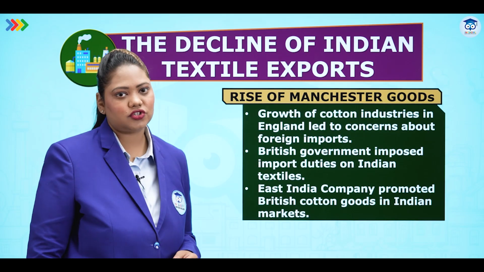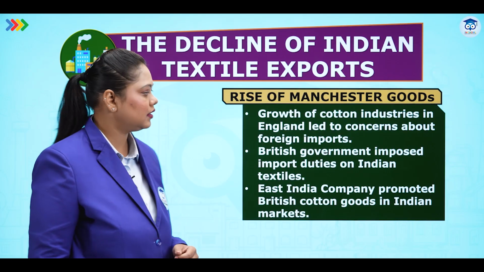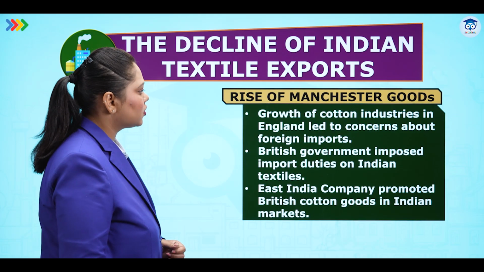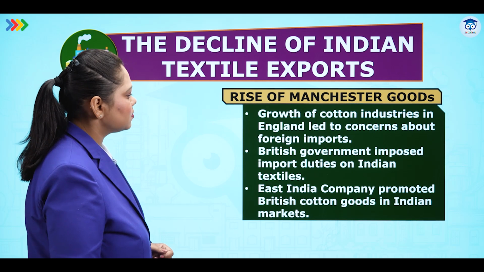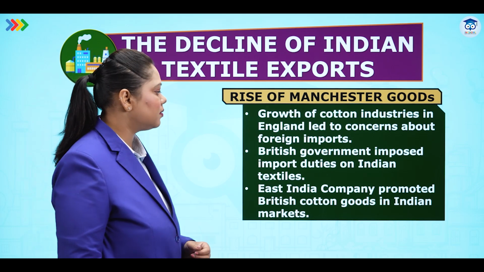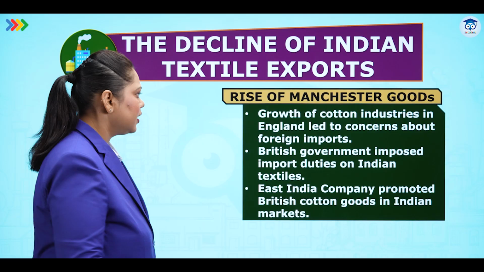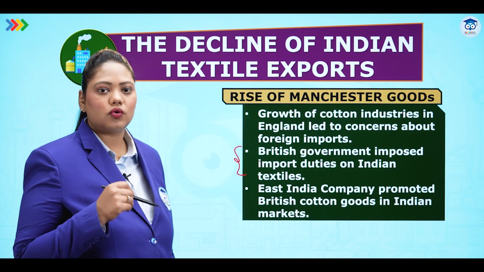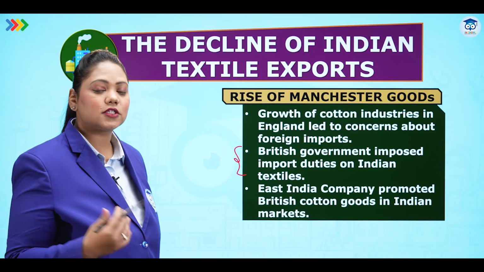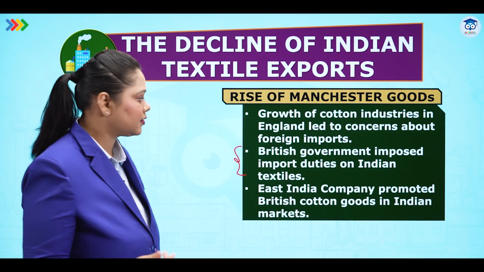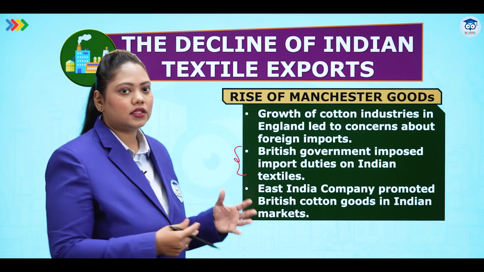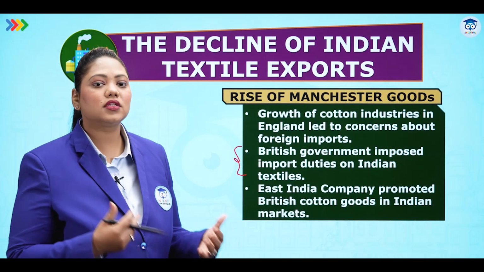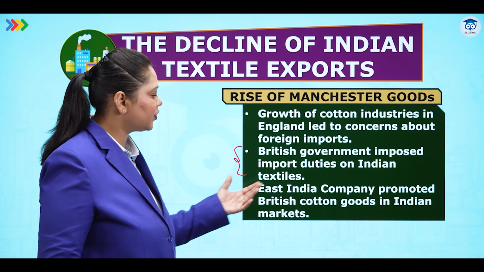Rise of Manchester goods. Manchester goods from London. Growth of cotton industries in England led to concerns about foreign imports. The British government imposed import duties on Indian textiles. Because India was exporting so many goods, raw material, cotton, and textiles, nobody wanted the British goods. Why? Because there was a lot of demand for Indian textiles.